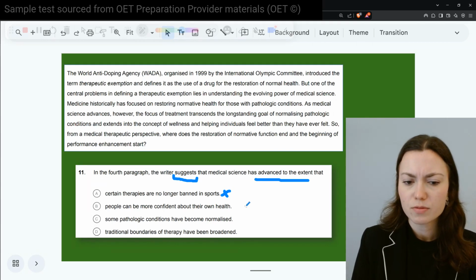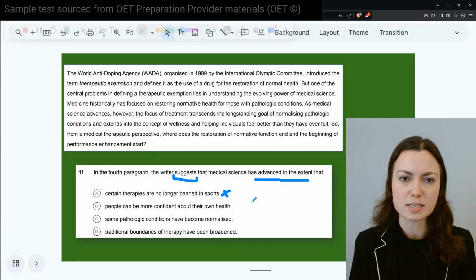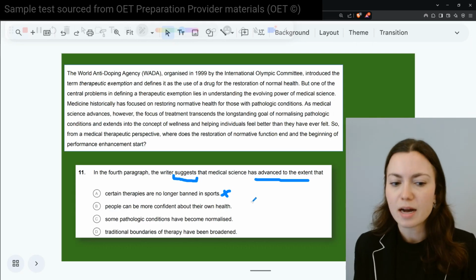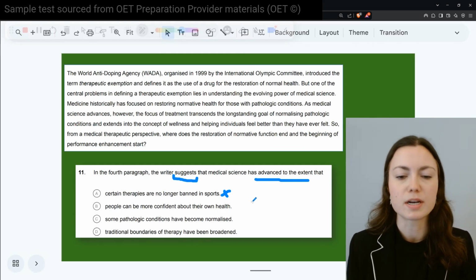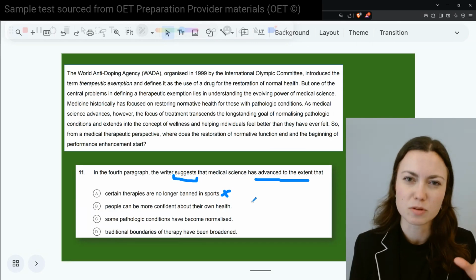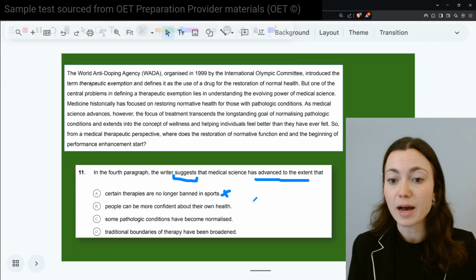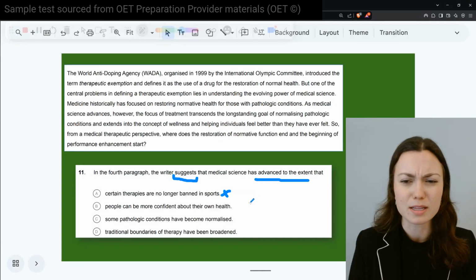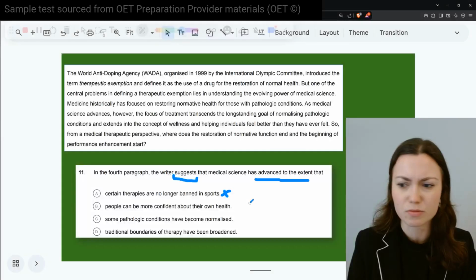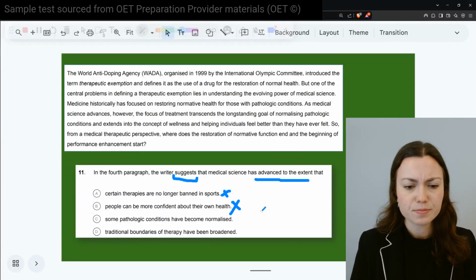So in terms of confident about their own health, if that's what he was saying, I would expect there to be phrases like, people now have better information to make decisions, or people are now more informed of this. There would be more language to point to the impact that these things have on people, which we're really not seeing. We're just seeing a description of, again, what was previously focused on versus now.